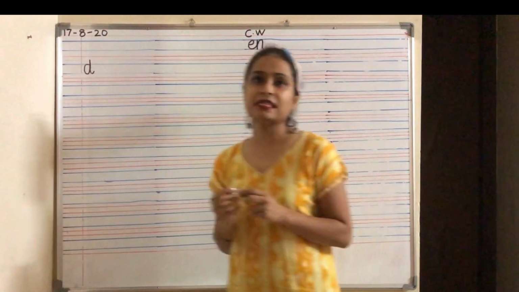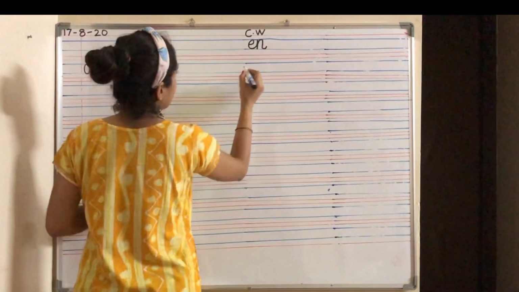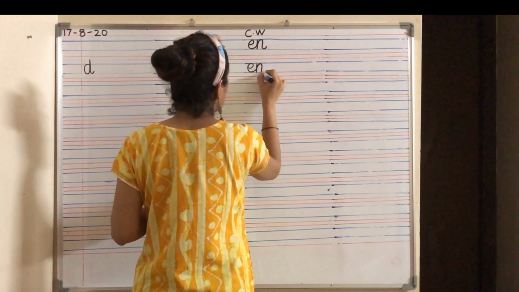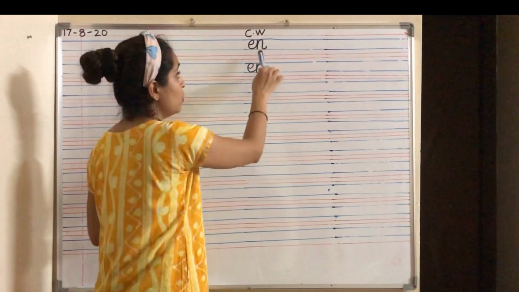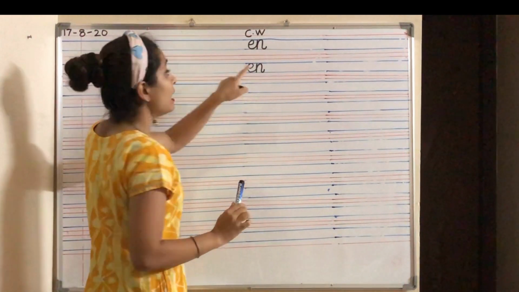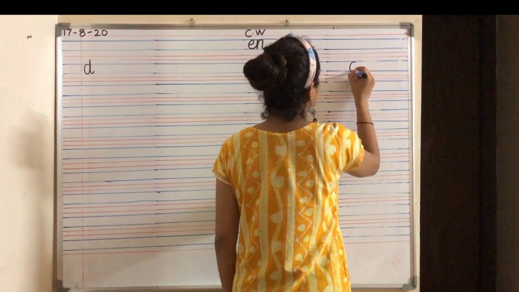D says d. D says d. Below EN you will write EN. So what is d and en? Den. Very good.